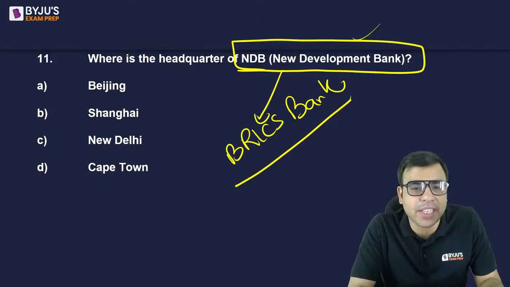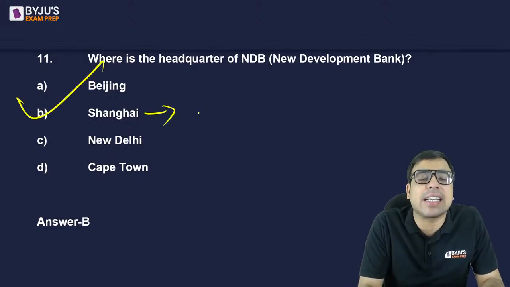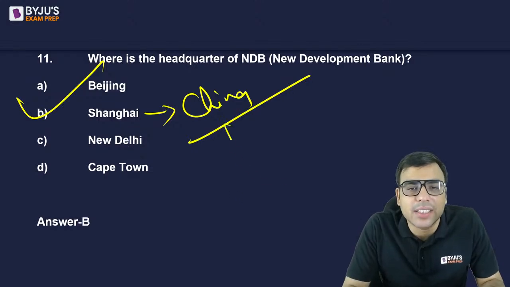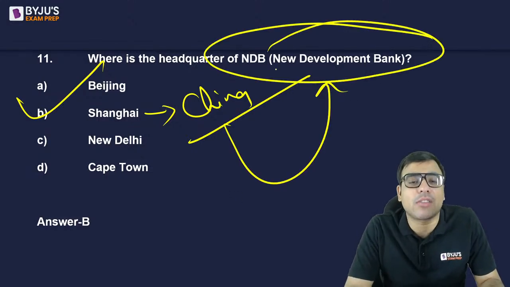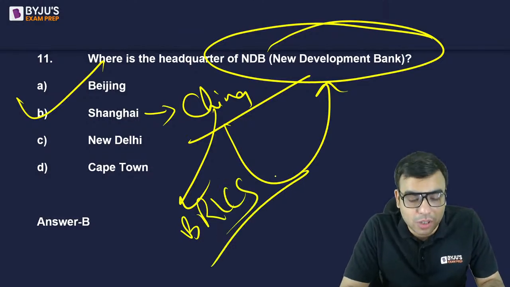Yes, the right answer is yes, Pooja, very good. Shanghai. You will find it in China. It's a very famous port city. So B is the right answer. It's the headquarters of the New Development Bank. In fact, the BRICS is also headquartered at the same place. So B is the right answer.